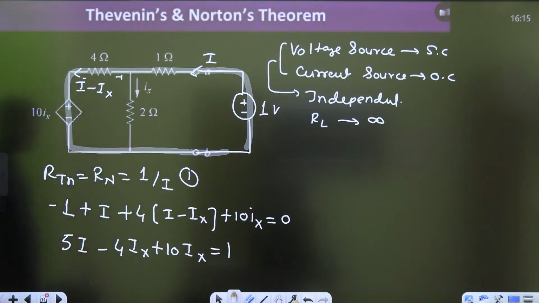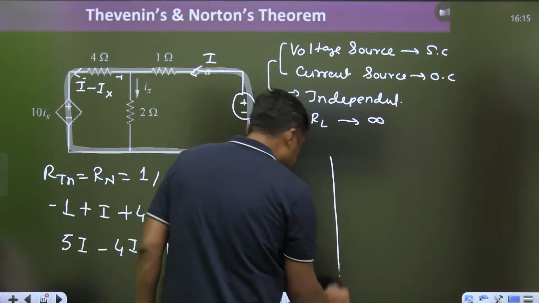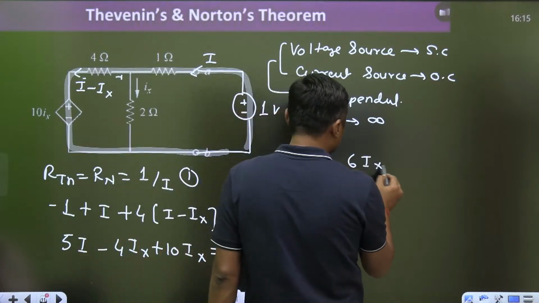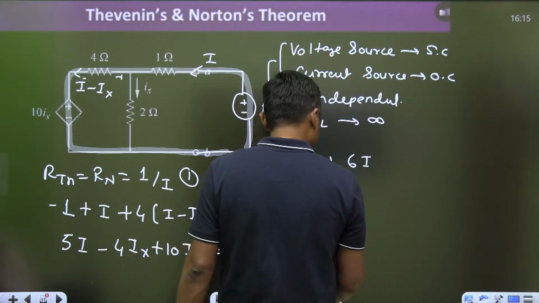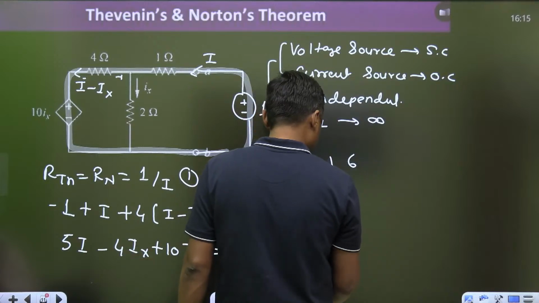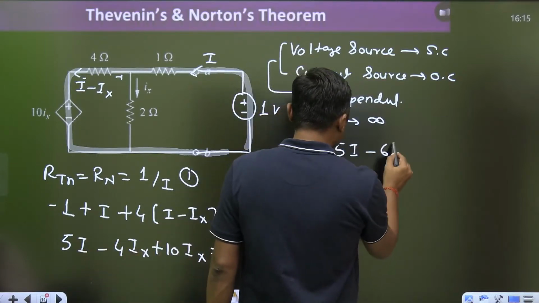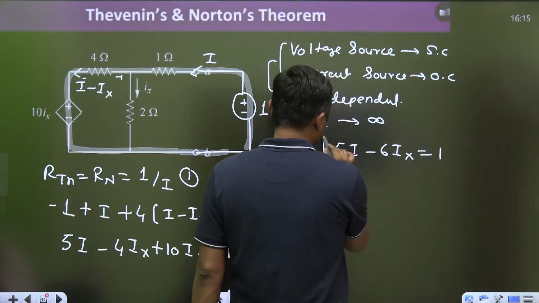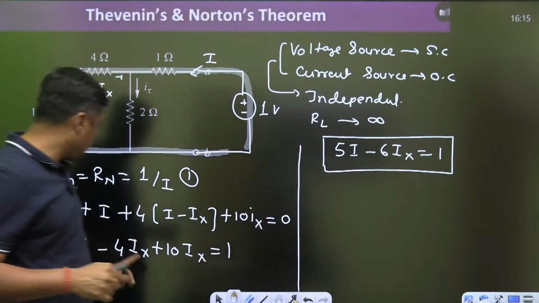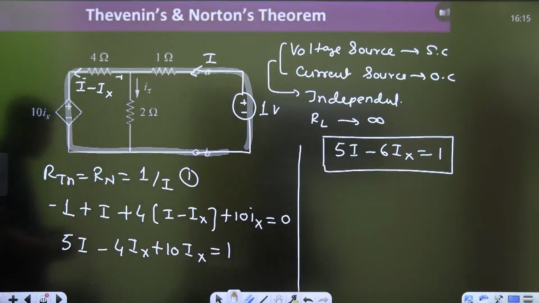What I am doing, I am just finding the value of Ix, guys. So what is the value of the Ix from this? Now this is the 6Ix. Get the equation. This will become 5I minus 6Ix is equal to what? 1. Now we have to find the 1 by I. So 1 by I, how we can find?